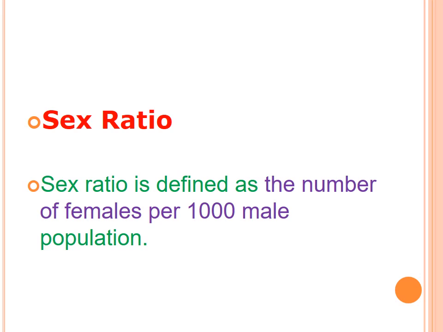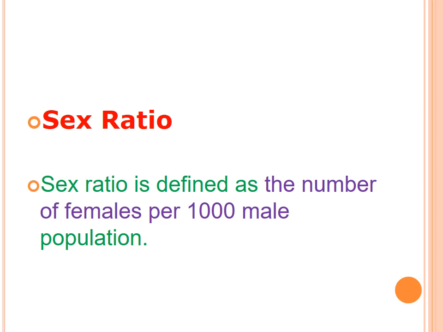Sex ratio. Sex ratio is defined as the number of females per 1000 male population. Okay. So the sex means the female and the male. So the number of females, 1000 ஆண்களுக்கு எத்தனை பெண்கள், that is called the sex ratio.